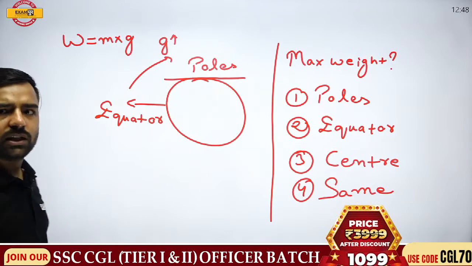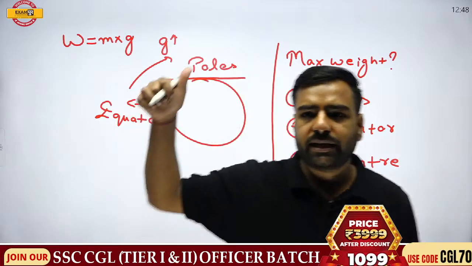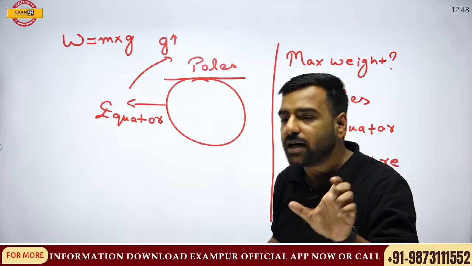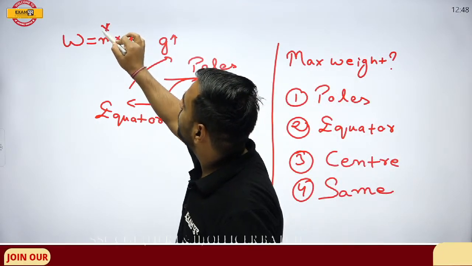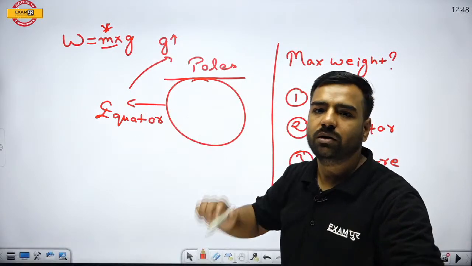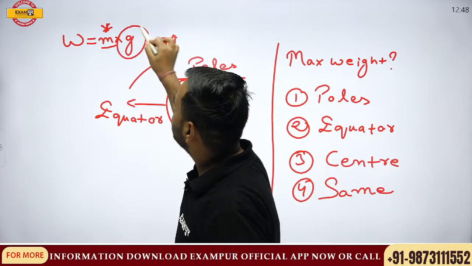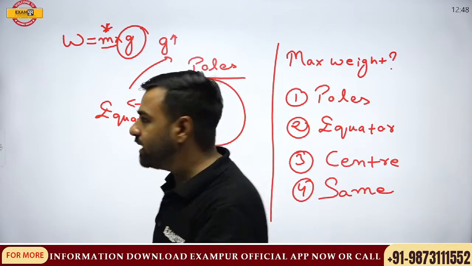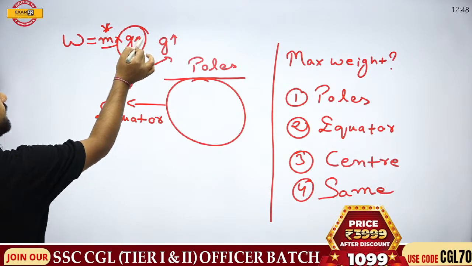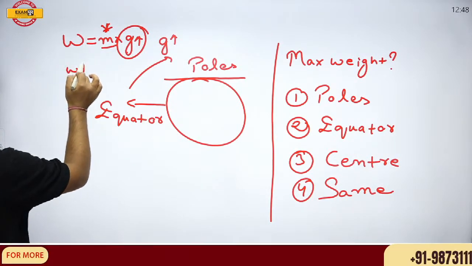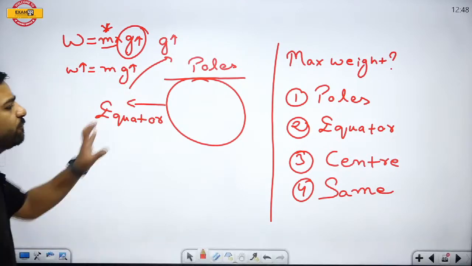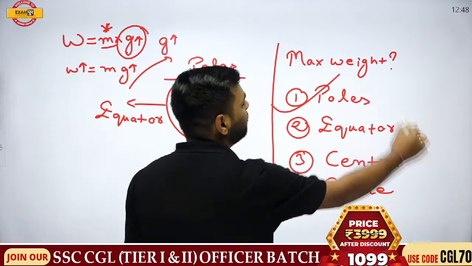And one more thing, please always remember, if I talk about mass, it will always remain constant. It is never going to change, whether we are at earth or at moon. Now, what is going to change? Only and only the gravity. So if the gravity is increasing at the poles, this means the g value will increase, and if g increases, W will also increase. So gravity will be maximum at the poles, which means weight will also be maximum at the poles.